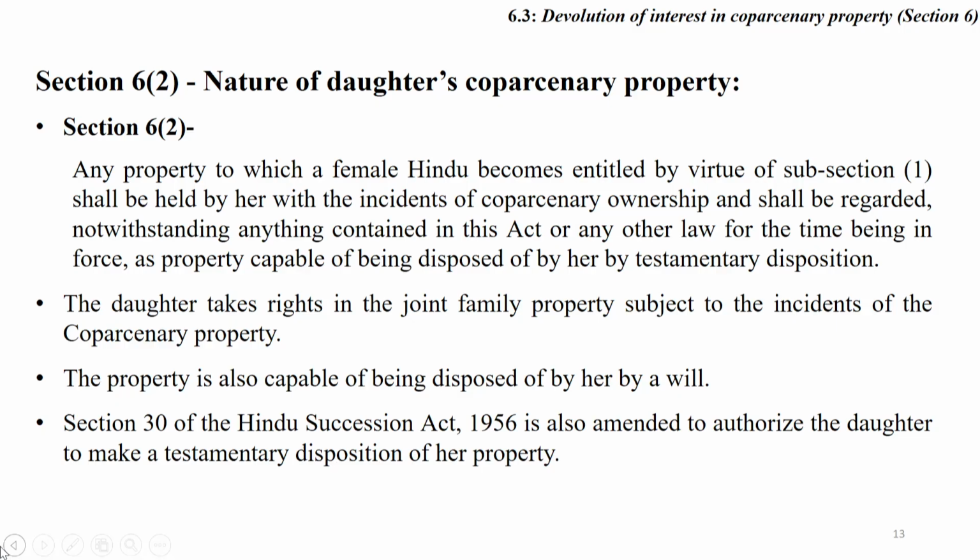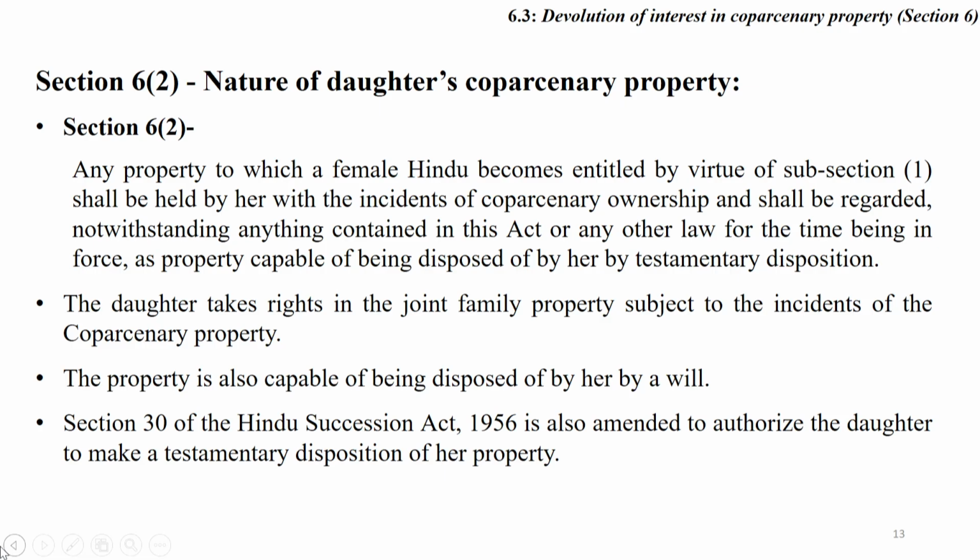This clarifies that the daughter takes a right in the joint Hindu family property subject to the incidents of coparcenary property. The property is also capable of being disposed of by her by will.